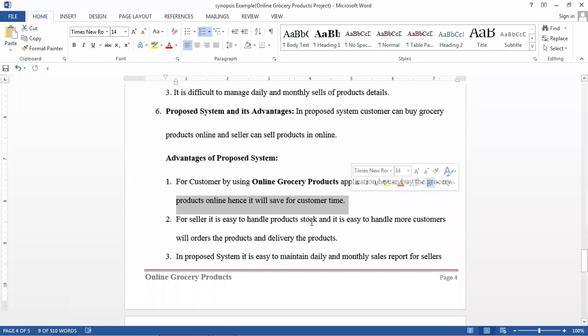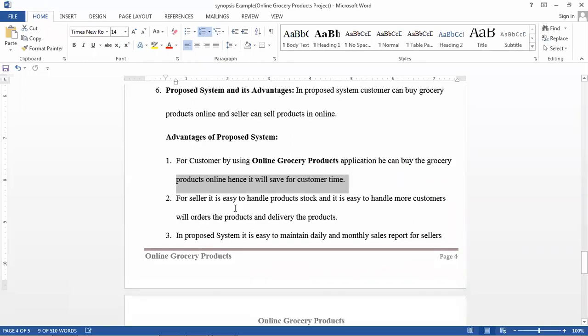Next, for the seller, it is easier to handle product stock. Normally in the shop it is difficult to handle the stock. Which product is increasing, which product is decreasing, so maintaining the stock is difficult. Stock is very important because you have to analyze how your business is going, which product is selling more, which product is selling less. Based on that you can purchase the products next month. So that is very important.